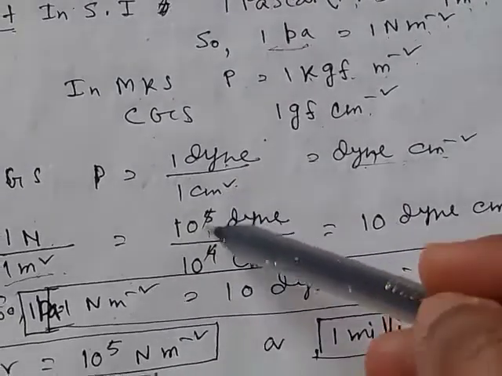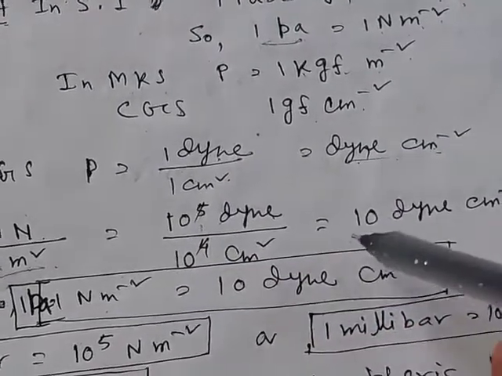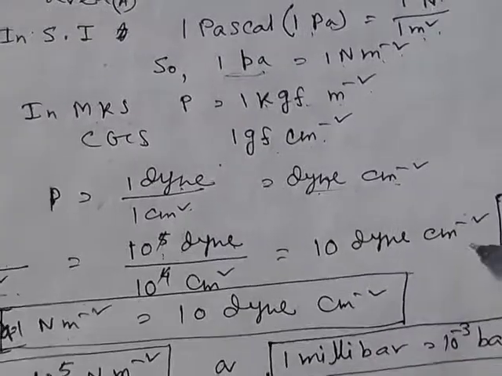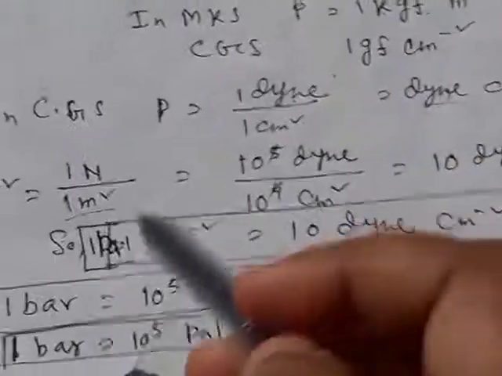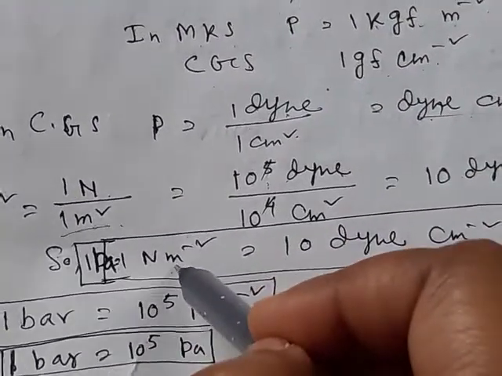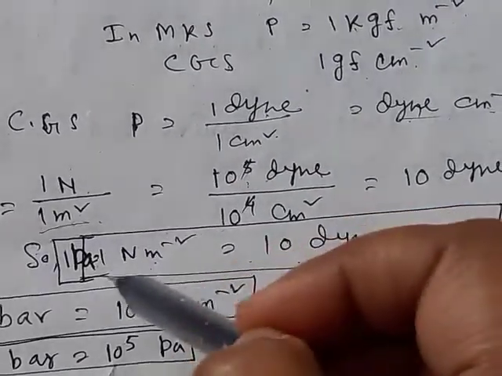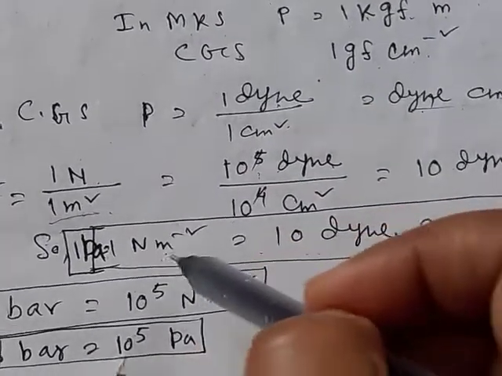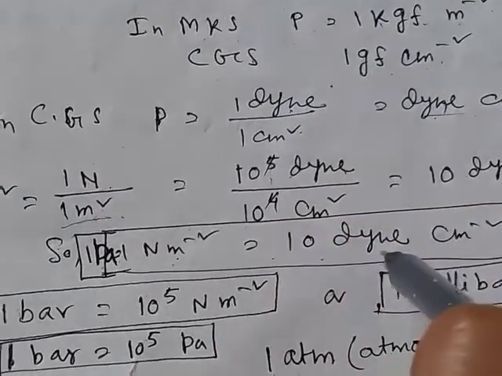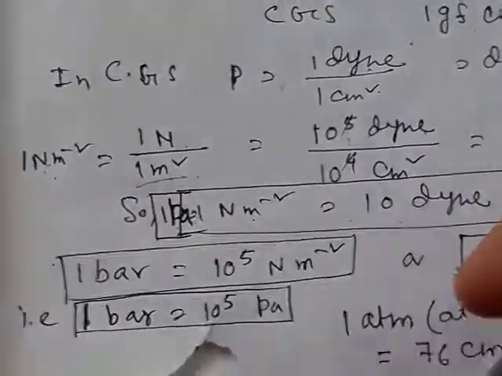So 10s cancel out, we get 10 dyne per centimeter square. That means 1 Pascal is equal to 1 Newton per meter square is equal to 10 dyne per centimeter square. Another important relation between Pascal and dyne per centimeter square.